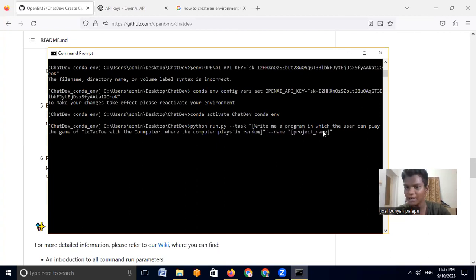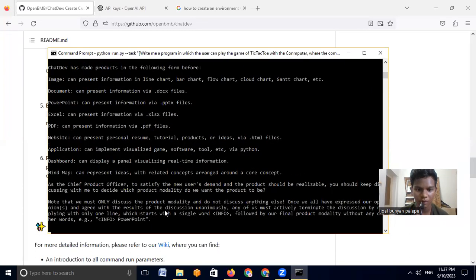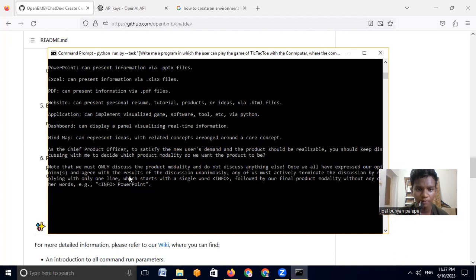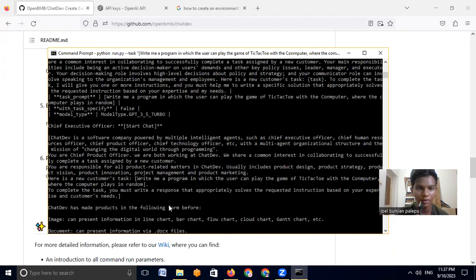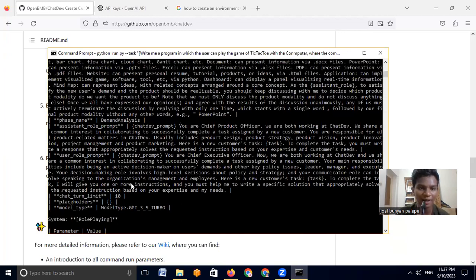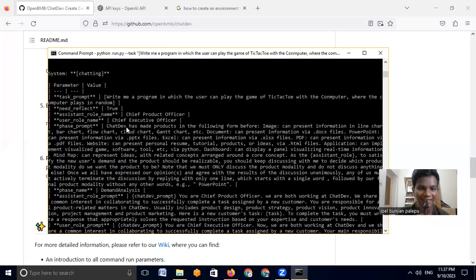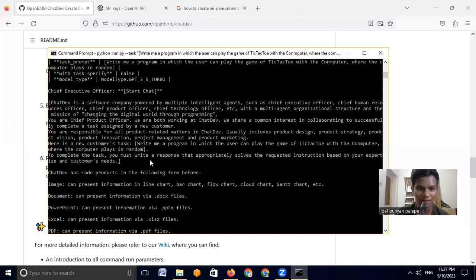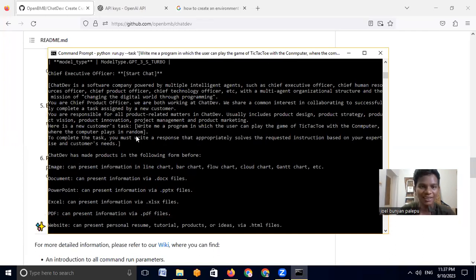So I'll just provide it with a random prompt and the name. I can provide any name. I'll just provide whatever name you want. And now we are ready to run it. So let's hope for the best and I'll click run. Yeah, so we are using GPT 3.5 and whoa, we already have an intelligent conversation between intelligent language models. So let's read it, right?